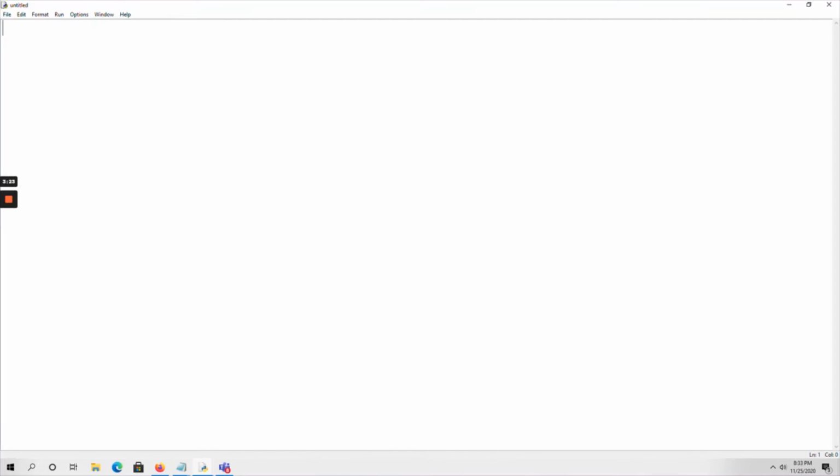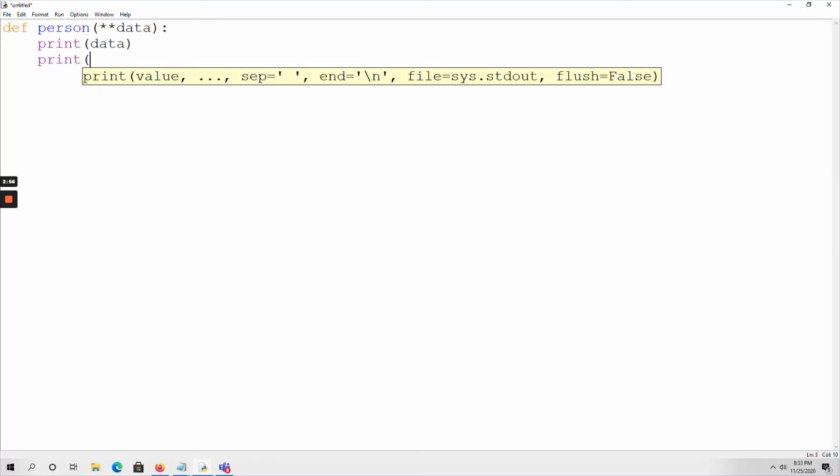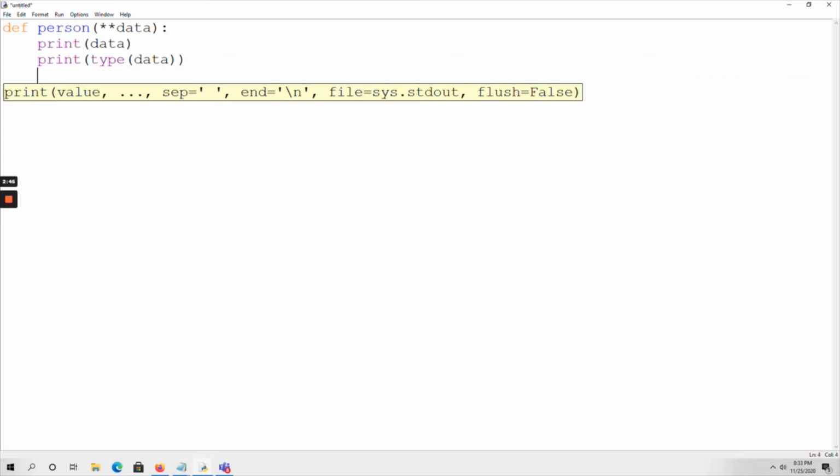So see here, def. Here I am taking person as the function name. Here I am just passing double asterisk followed by data. Okay. So here I am just going to print the data. Internally this will be stored in the format of a dictionary, right? So that's why I am going to show that also: type of data. How the data is represented, that will display here, right?